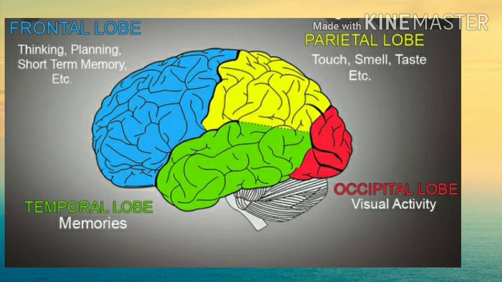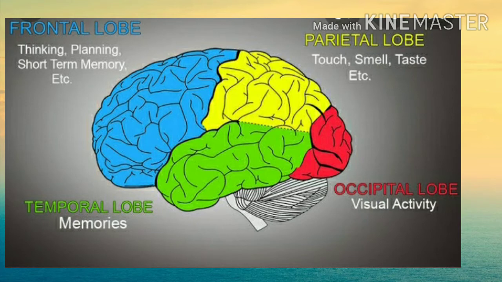The second area is the parietal lobe, which is responsible for touch, smell, and taste. The third is the occipital lobe, responsible for visual activity, and the fourth is the temporal lobe, which is responsible for memories. The premotor area is the higher center for involuntary movement and the autonomic nervous system.